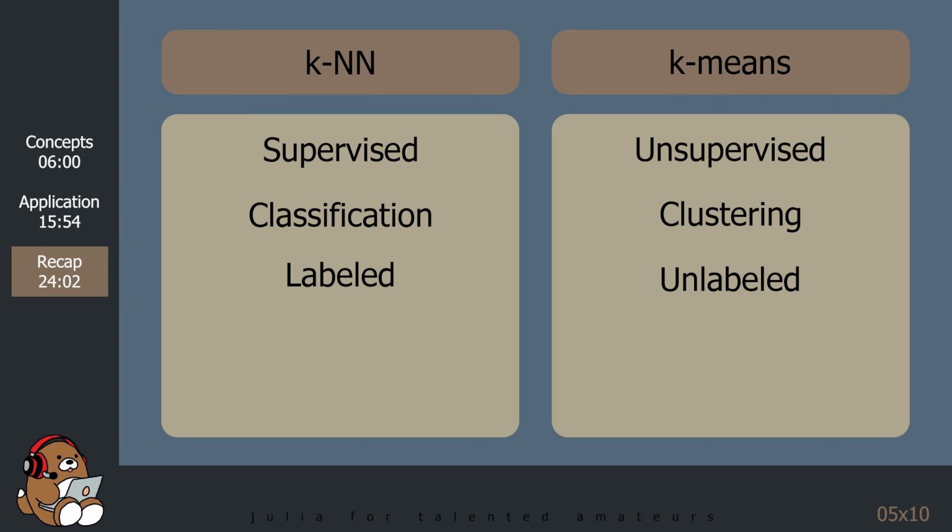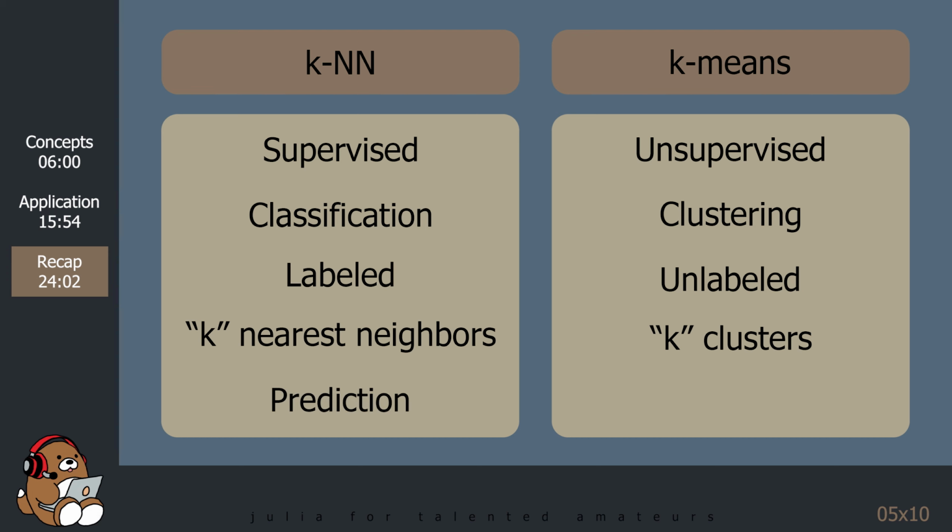The k in KNN refers to the number of samples nearest to a data point, while the k in k-means refers to the number of clusters used to partition all of the samples. KNN may be used to make predictions, while k-means does not make any predictions. Although the examples that we saw today use two-dimensional feature sets, you can use k-means with any number of features.